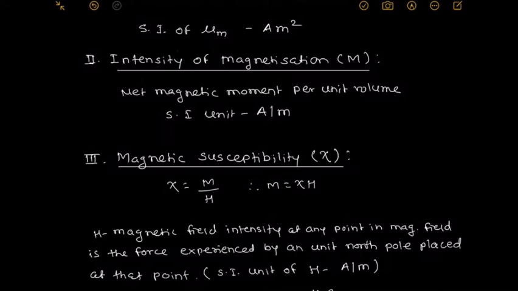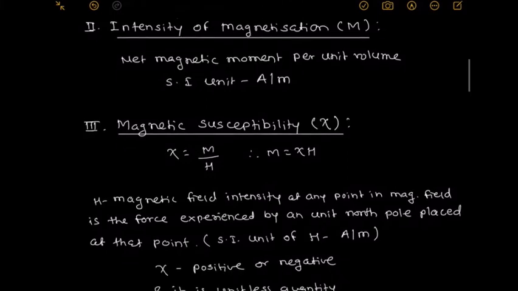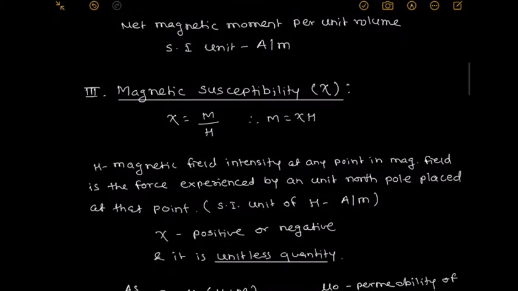Hence the unit of the magnetic field intensity is ampere per meter. Intensity of magnetization is again ampere per meter. Both units are the same. Therefore, magnetic susceptibility is a dimensionless term. But that susceptibility may be positive or negative. It depends upon the type of magnetism in the material.